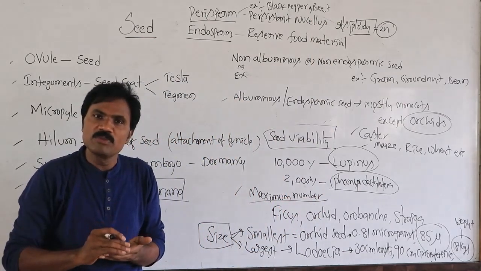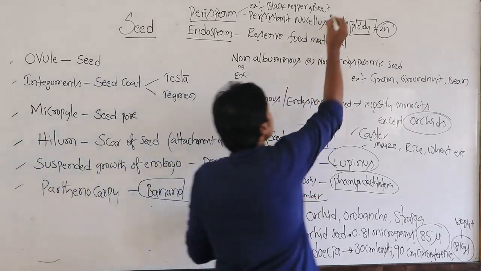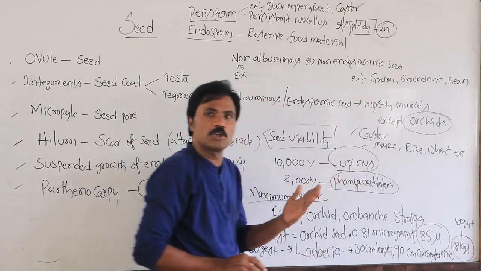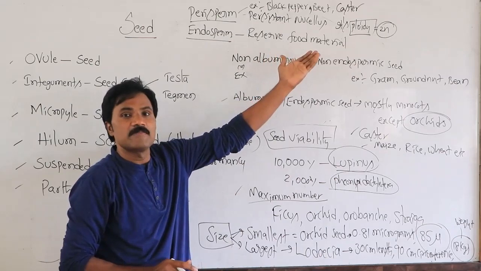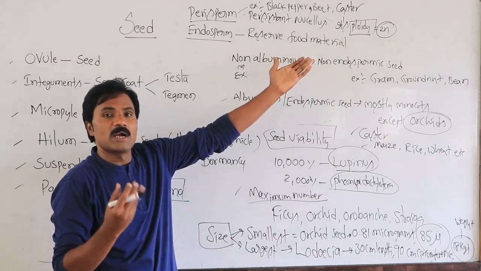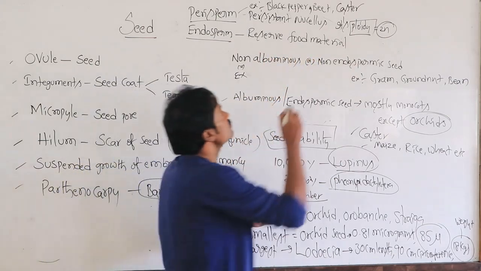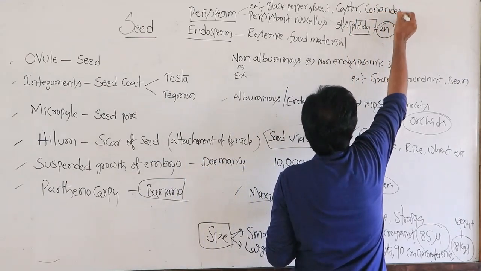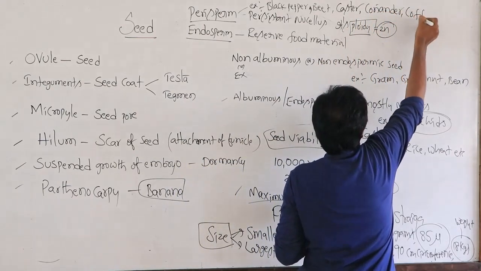Apart from this, it is also present in castor and coriander.